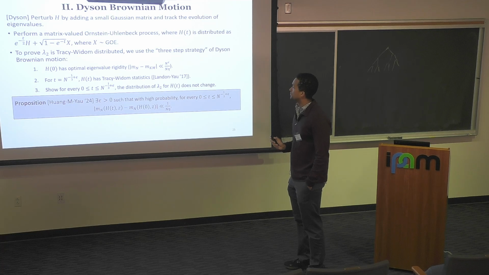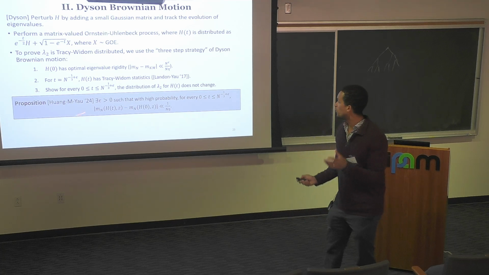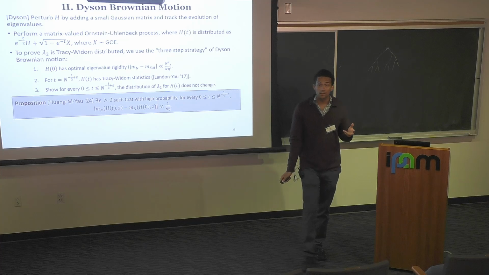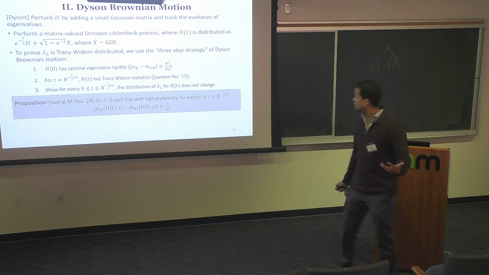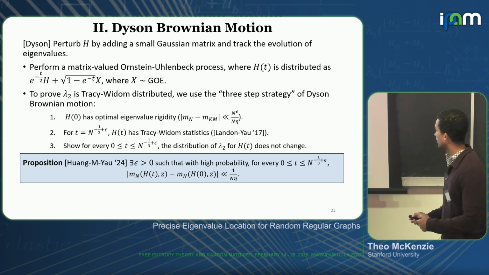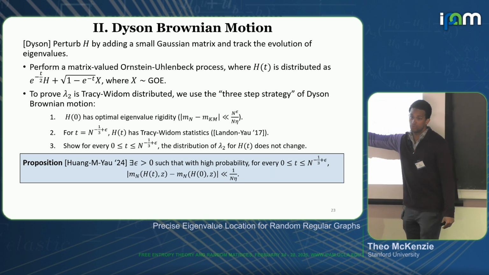OK. So this is enough. And then the last step is to show that when we've done this perturbation, we actually haven't changed the distribution. Right? We know that what we end up with is Tracy-Widom, but we need to show that we actually haven't changed anything. In order to do this, we show, once again, proximity of the Green's function before and after the perturbation, but this time at a tighter error, at an error that's less than 1 over n eta.